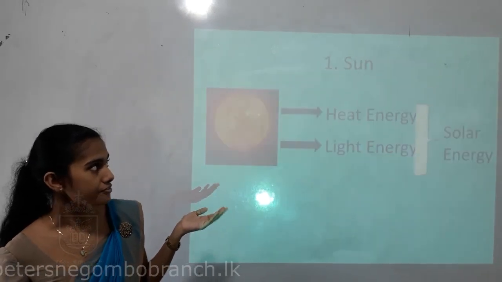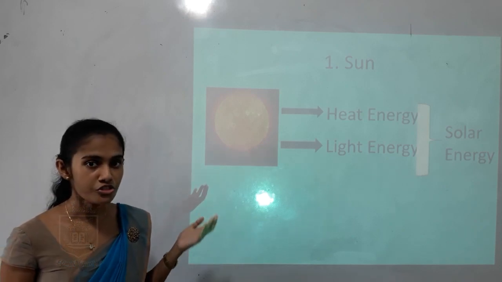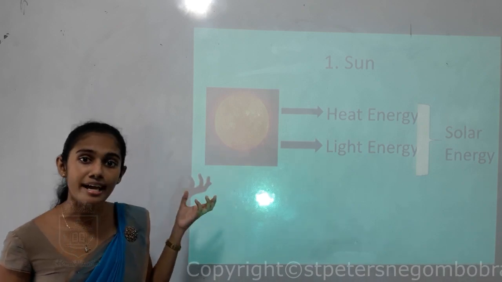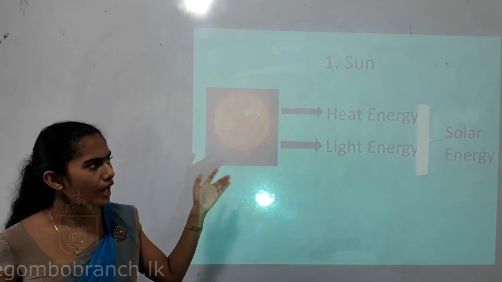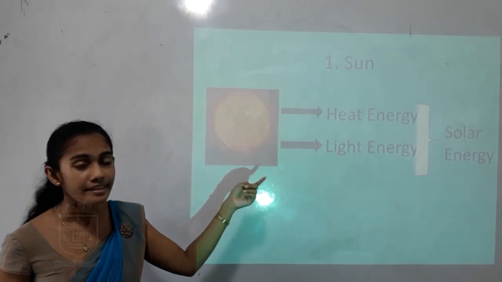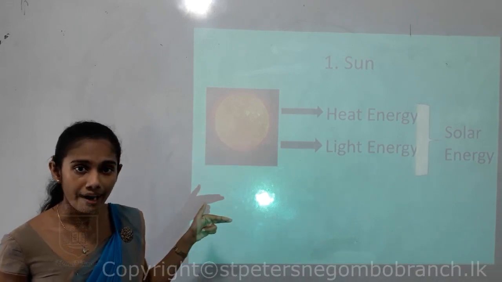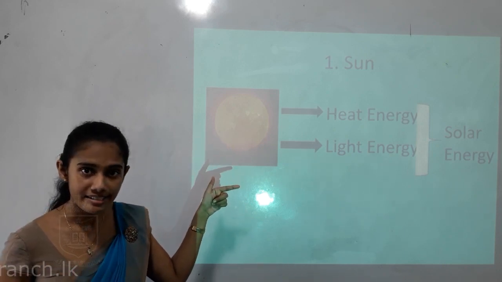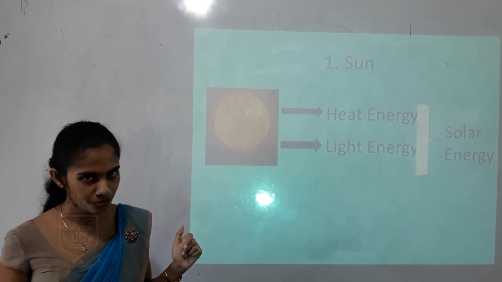So our first source of energy is the sun, right? So earlier I told you, children, sun is the primary source of energy, a thing that can produce energy, children. So sun can give out two types of energies. One is heat energy, the other one is light energy. So altogether you can call them as solar energy. Heat energy and light energy can be known as solar energy together.